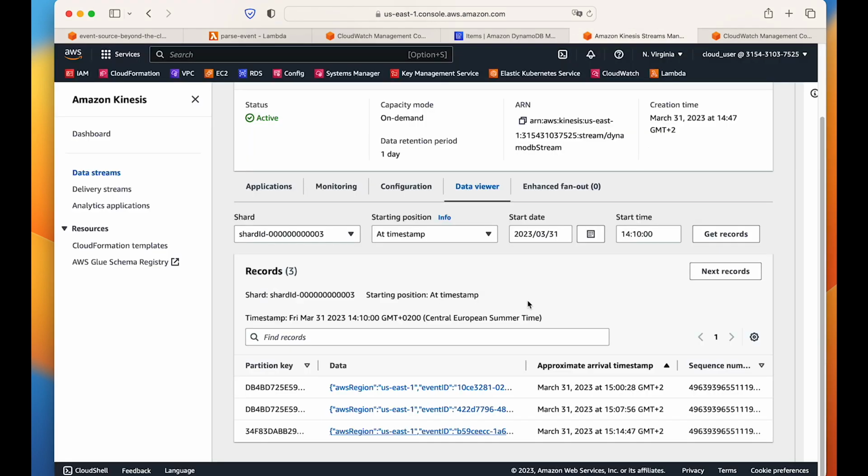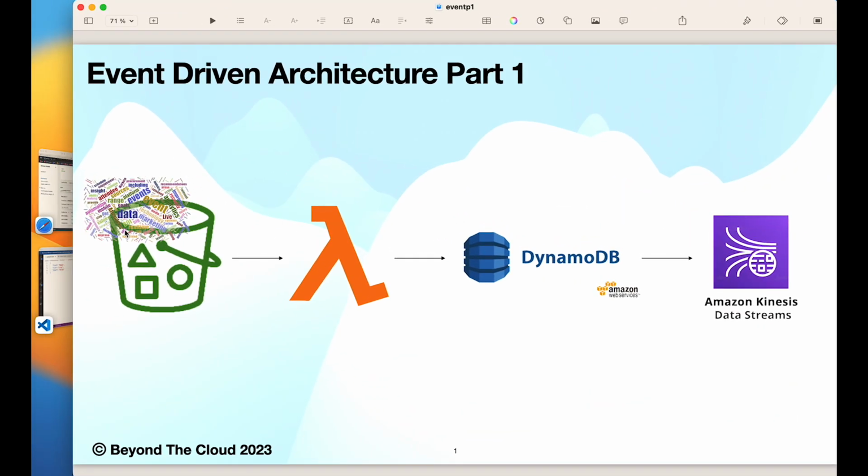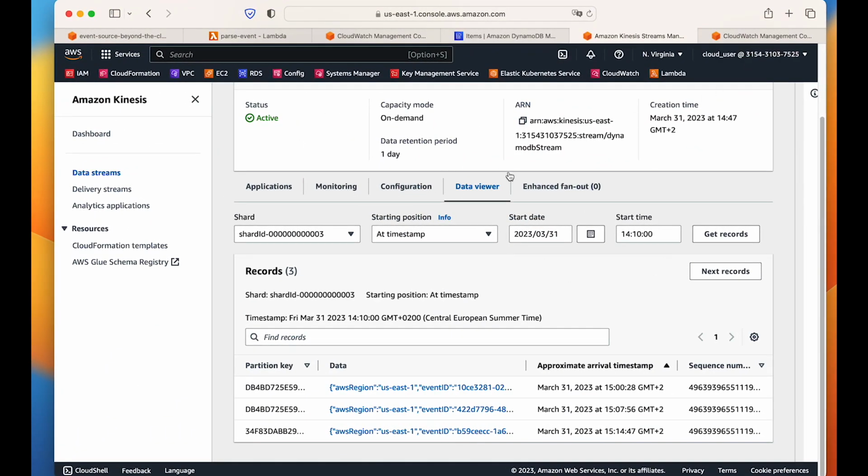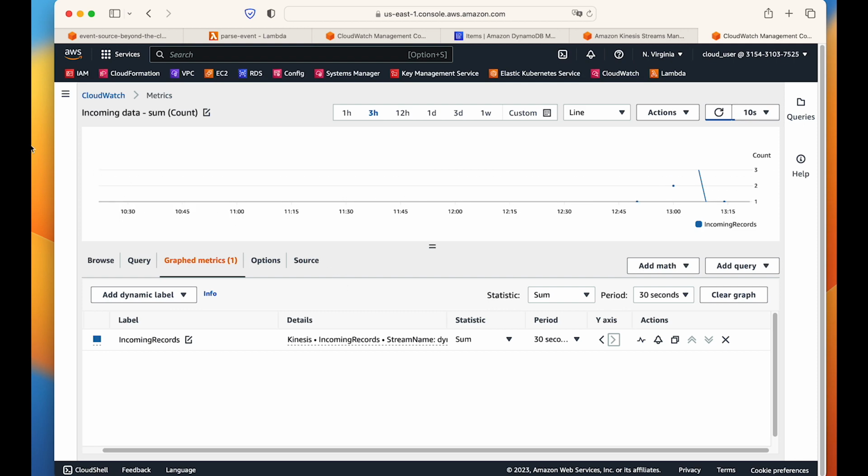Whenever there is any shard or any kind of message broker, we have to search each and every shard, because we don't know in which shard the data is inserted in a round robin fashion. So we have to go through each and every shard and view the records there. So we have seen that as soon as an event is triggered in the S3 bucket, it is processed via the Lambda function and entered into the DynamoDB table, which in turn created a Kinesis data stream record, and in the Kinesis data stream we can view the data from our data viewer and also from monitoring here.